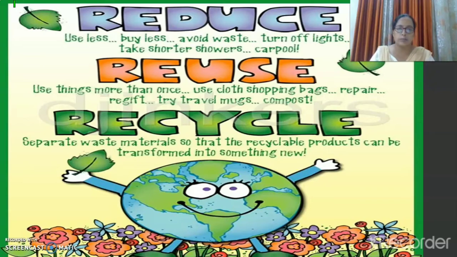So I hope it is very clear what is reduce. Then reuse is to use things more than once, like use cloth shopping bags. So we can use cloth shopping bags a few more times rather than the plastic bag. Then repair. If the things are not in place, you can repair them.